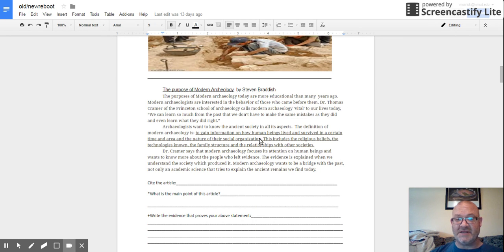Then down here, it gives a definition of what modern archaeology is. It says it's about understanding and living and surviving and knowing how these people of the past did this through social organization, through religious beliefs, through family structure and other societies. And finally, Dr. Kramer down here at the bottom says we are basically building a bridge between the past and who we are today with the artifacts found. We're studying them and learning who we were as a people.